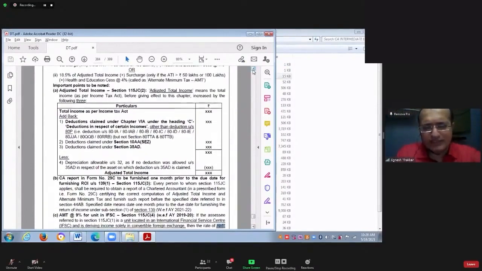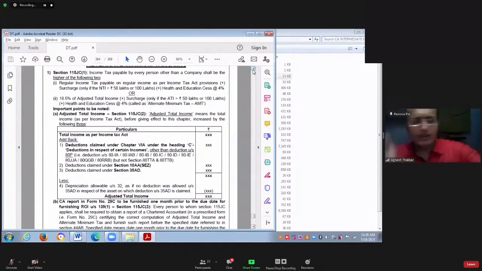So if SSE is a unit located in International Financial Service Center and they are doing transactions in a foreign currency only, then here instead of 18.5 percentage, you have to apply 9 percentage.